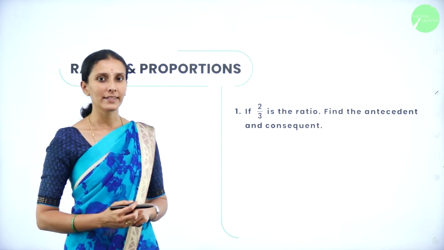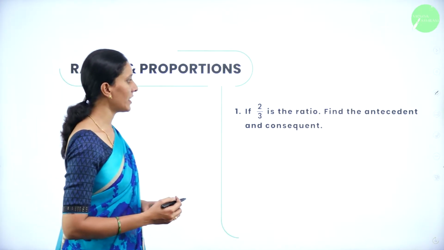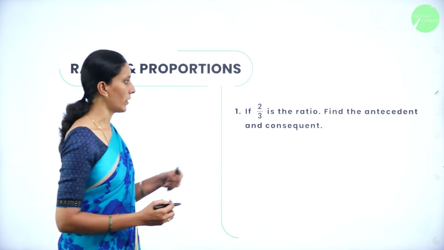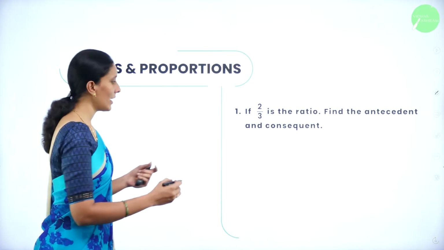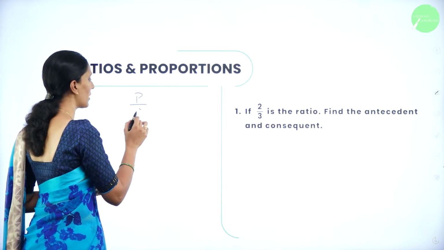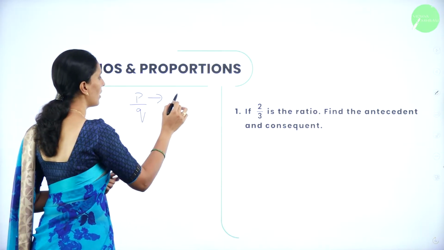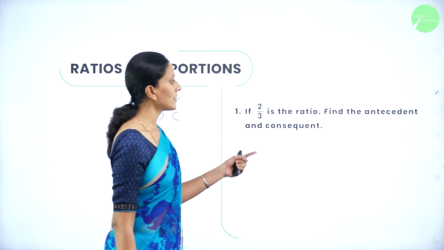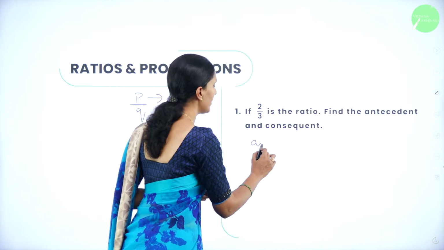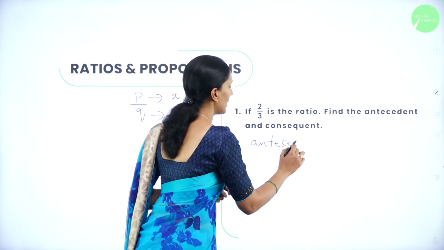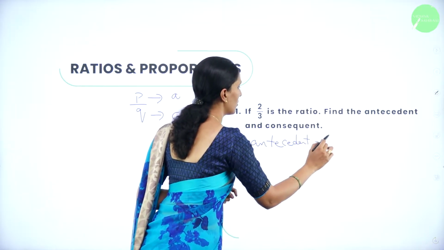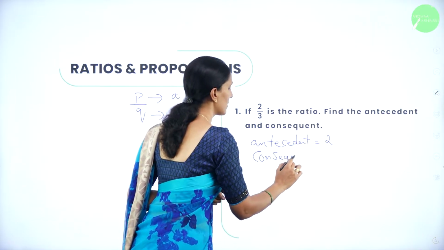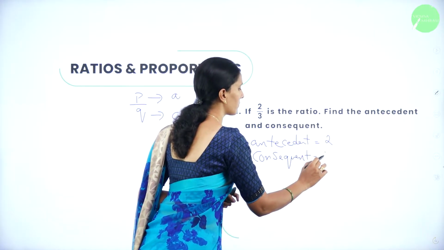So here we have an example. If 2 by 3 is the ratio, find the antecedent and consequent. So clearly you can say any ratio in the form of P by Q, where P is called antecedent and Q is called consequent. So what is antecedent here? Your antecedent for this ratio is 2 and consequent is 3.